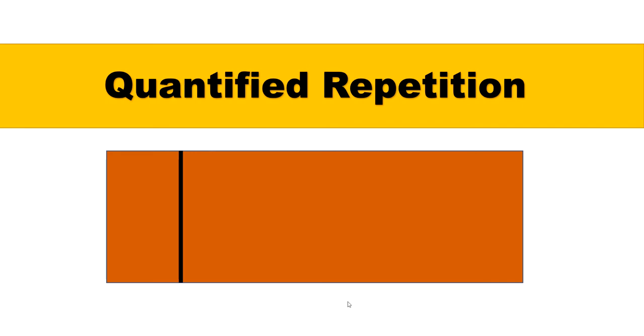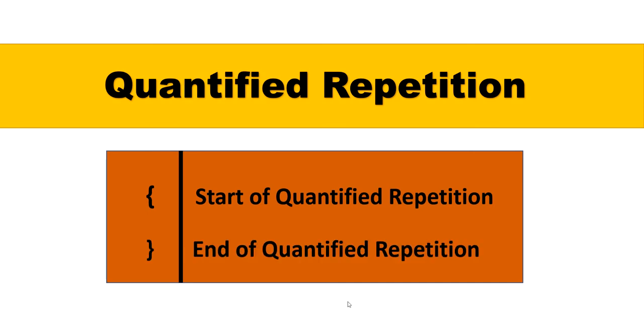Let's say I want to repeat something exactly 5 times, or we want to repeat it specifically 4, 5 or 6 times. That's where quantified repetition comes in. Here we have the ability to specify the number of times something is to be repeated. So we make use of curly braces with some values inside that indicate quantified repetition. The previous item will be repeated a certain number of times.